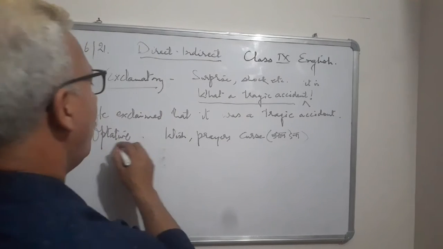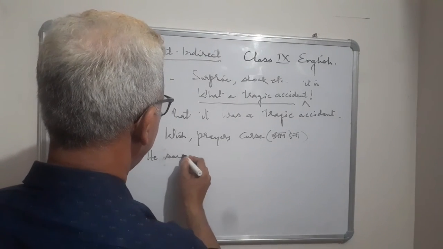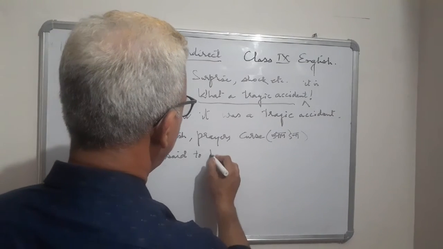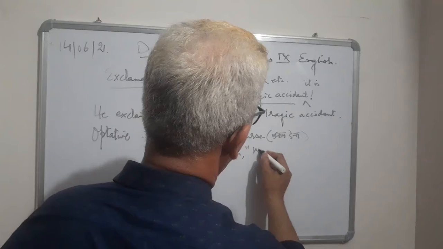So these are called optative sentences. For example, he said to his son, may God bless you.